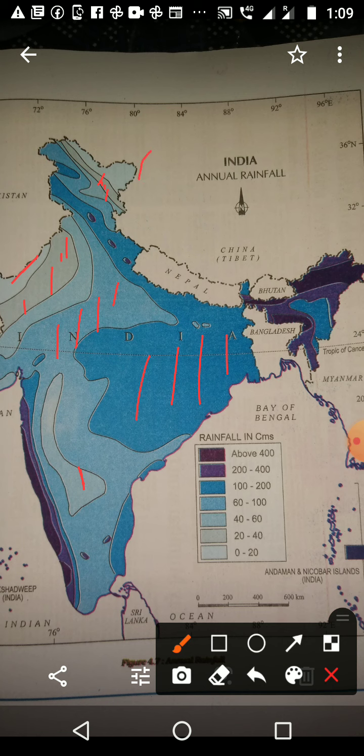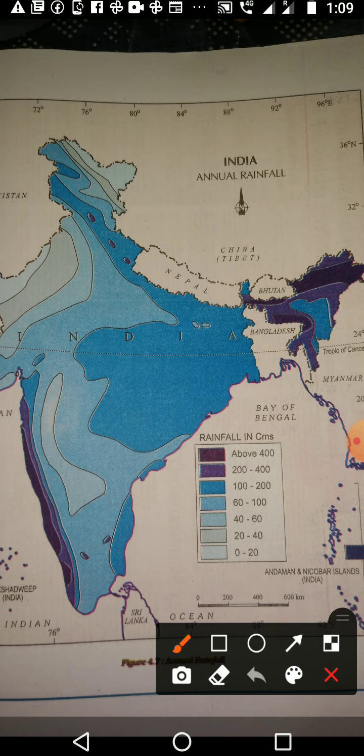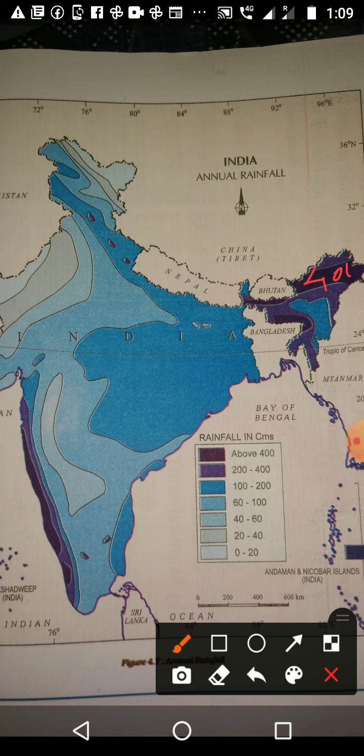So once again I will write in some areas. This area is above 400, and this area also above 400. Then in the middle, here it is 200 to 400, and here also 200 to 400. Then this area is 100 to 200. Then this area 60 to 100. Then this area 20 to 40, and 20 to 40. Then 0 to 20.